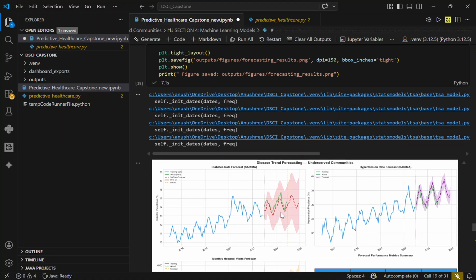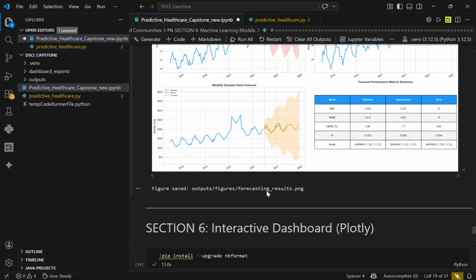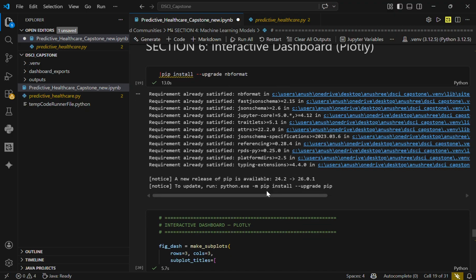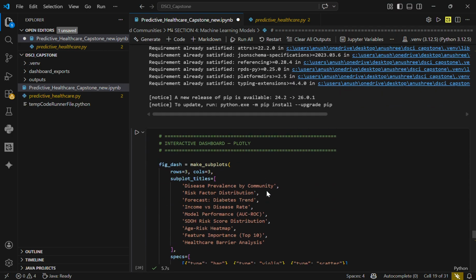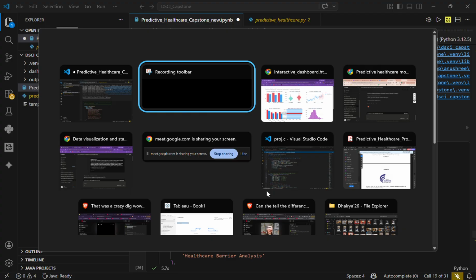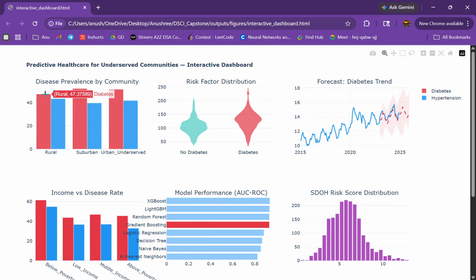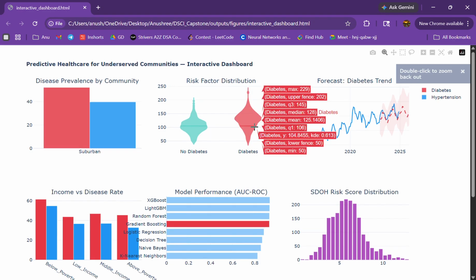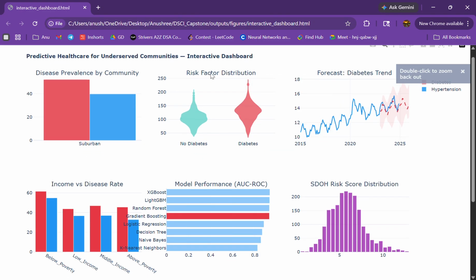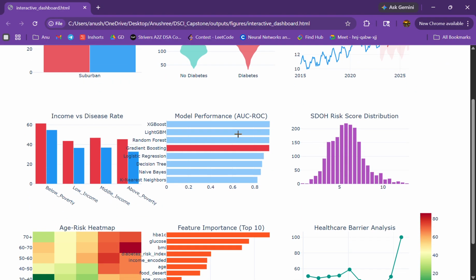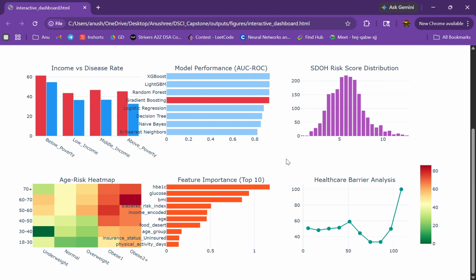We also created an interactive dashboard. In the interactive dashboard, we had different features such as disease prevalence by community. It was interactive, so we can zoom into a particular subsection of it. Then it had risk factor distribution, focused diabetes trend, income versus disease, model performance, SDOH risk score, and feature importance.